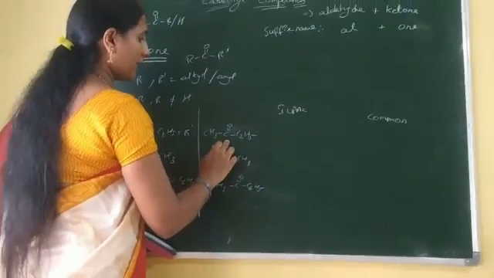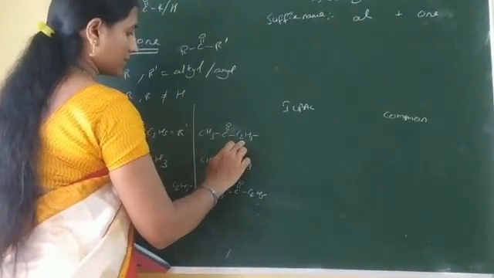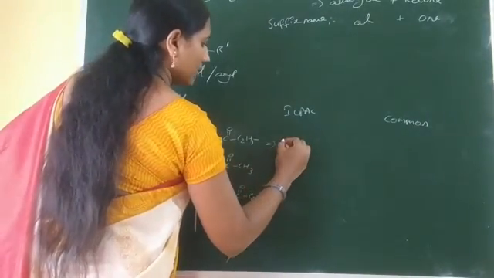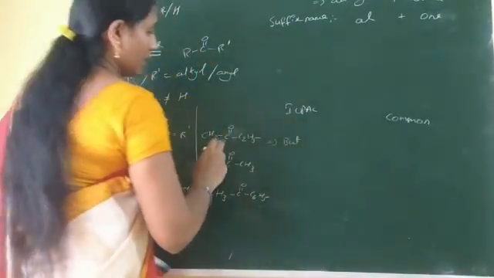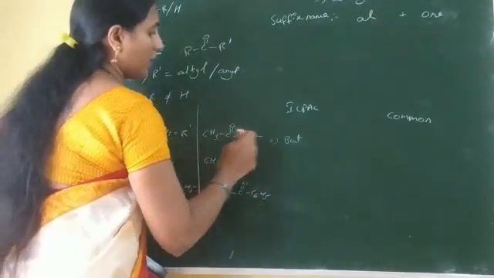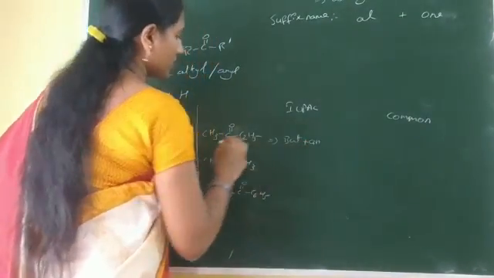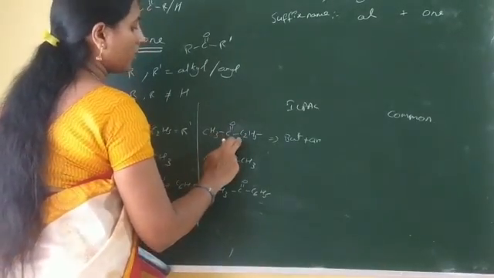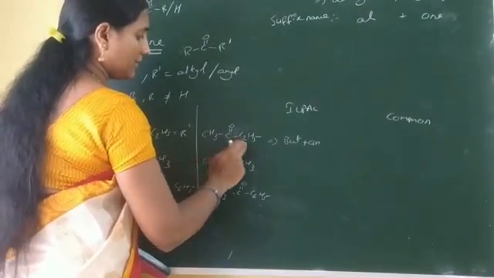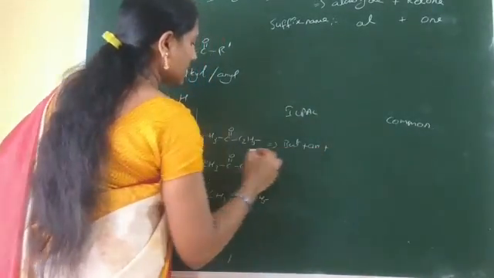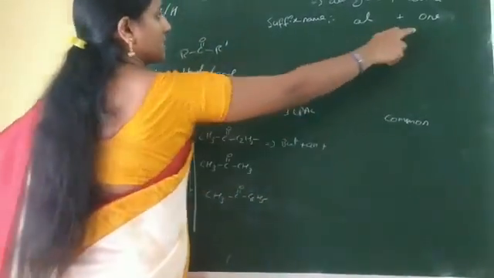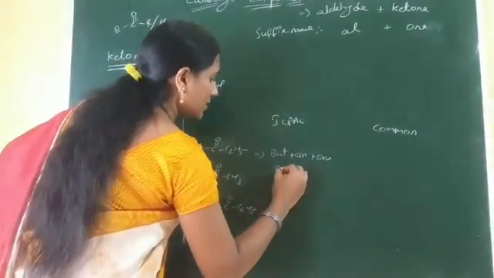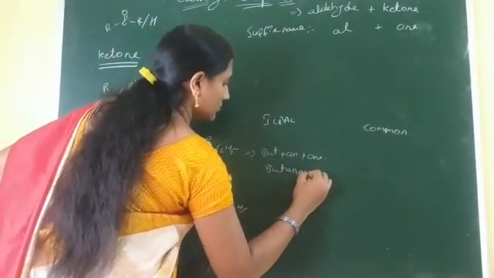This compound has four carbons, 1, 2, 3, 4. Four carbons indicates but. The primary suffix is -ane, because the carbonyl group is directly bonded by single bonds with the neighboring groups. The secondary suffix for this ketone is -one. The IUPAC name of this compound is butanone.